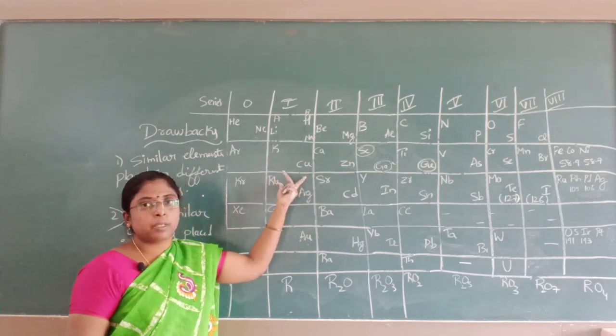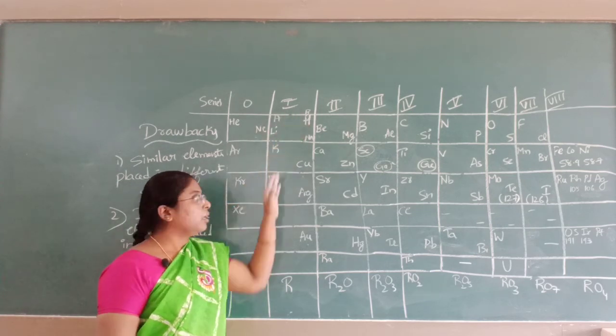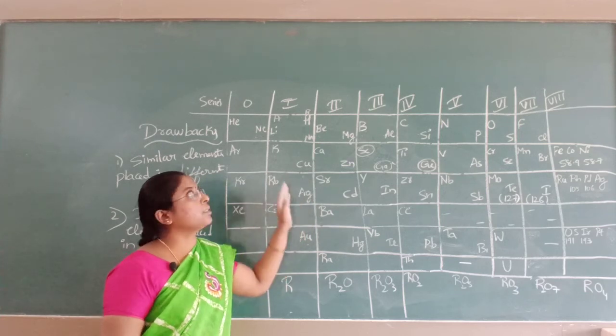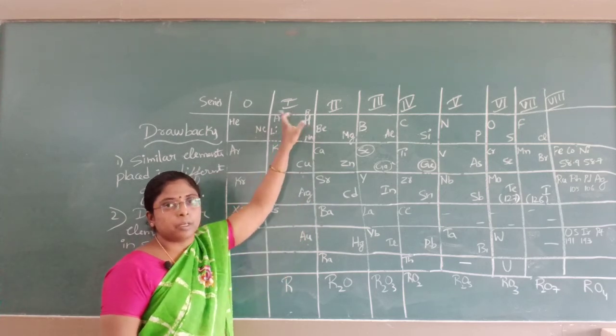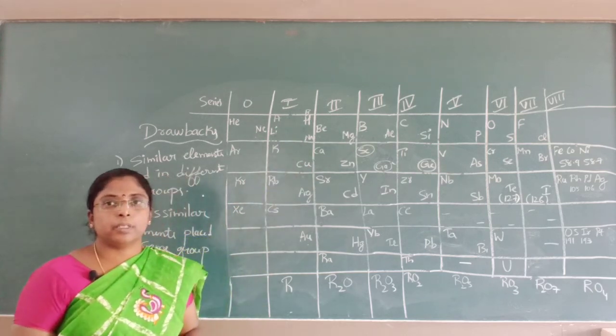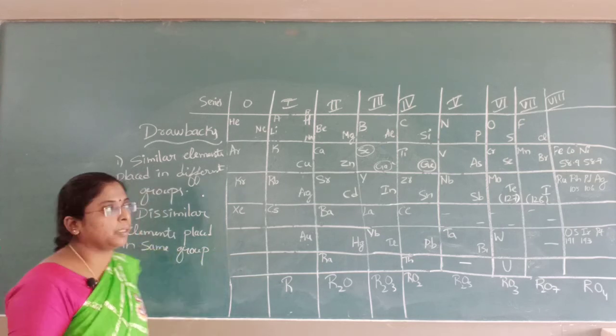These two dissimilar elements, in which group are they placed? They are placed in group 1. Two different elements with two different types of properties are placed in the same group. Dissimilar elements are placed in the same group. This is another drawback of Mendeleev's periodic table.